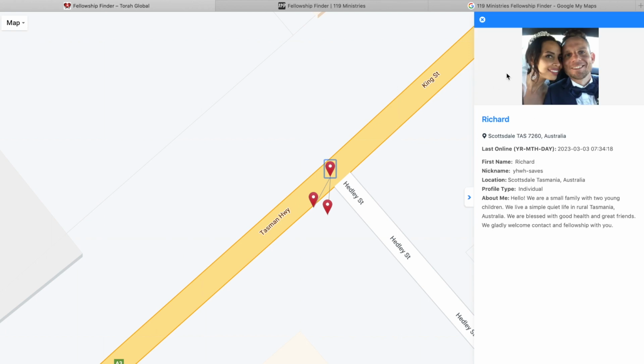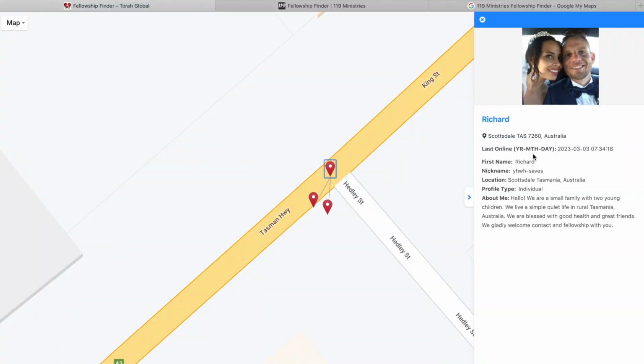So this allows you to see the profile. The profile shows the location, the first name. It also shows the date and time that they were last online. This was actually quite a commonly requested feature. So people on 119, or that were using 119, made the remark that it'd be nice to know when people were last online. So this is how you can check that. So it shows the nickname, profile type, and a bit about me. So that way, if you want to learn more and connect with that person, it's easy.